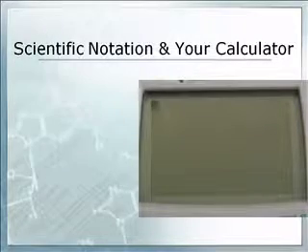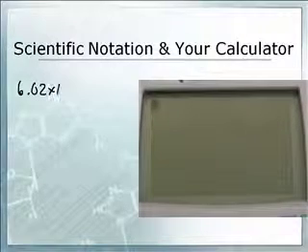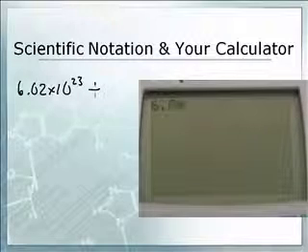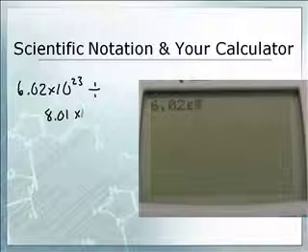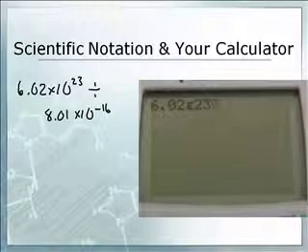All right, let's do one more. Let's do a little calculation. Let's say I've got 6.02 times 10 to the 23rd, and I want to divide that by 8.01 times 10 to the negative 16th. I don't know why I would do that.